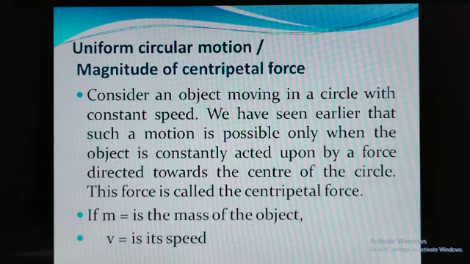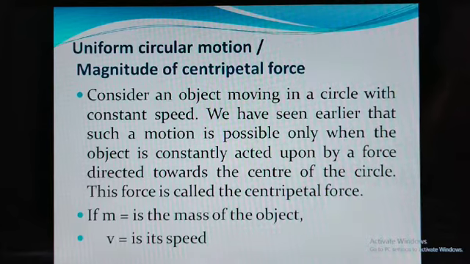It means that the object is rotating in a circular path, so a centripetal force is acting on that object, and it is towards the center of the circle. This force is called the centripetal force.